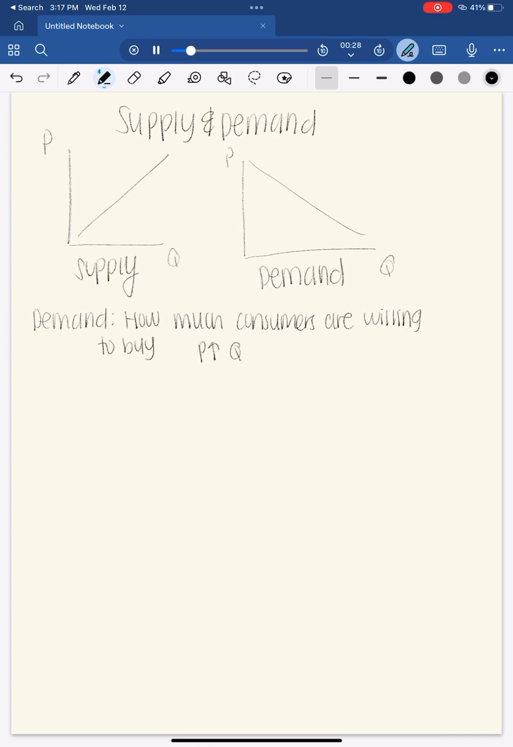Conversely, the lower the price, the more people are willing to purchase. This relationship is known as the law of demand. An example is if the price of a concert ticket is very high, fewer people will buy it. If the price is lower, more people are likely to purchase tickets.